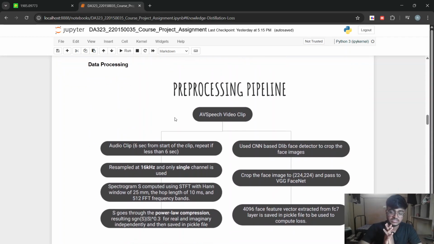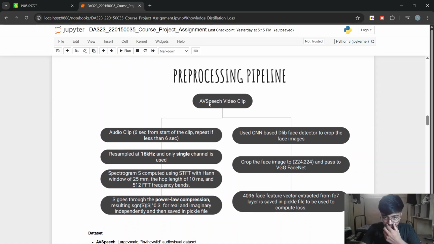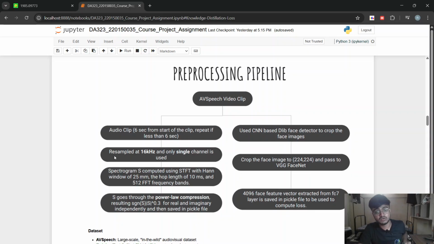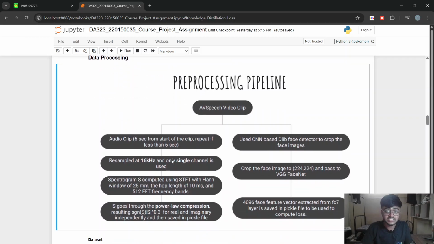So let's again start from the first and understand the complete pipeline of this model. We have the AVSpeech video clip, we know it very well. We will segment this video clip into clips of 6-second videos. Then we are getting the audio clip from there: 6 seconds from the start of the clip, and repeat if less than 6 seconds. Then we will resample the audio at 16 kilohertz, and only a single channel is used. Then we will apply a spectrogram. We have seen that after applying the STFT we are getting a 598 cross 257 cross 2 dimensional spectrogram.